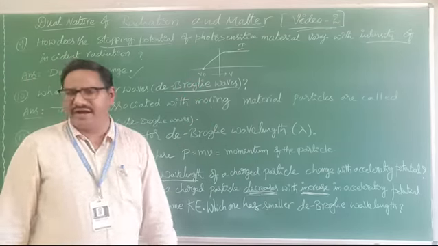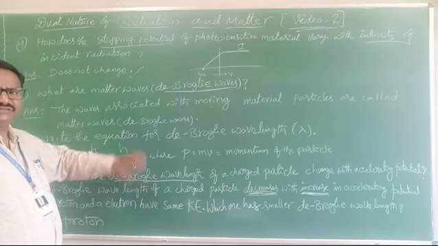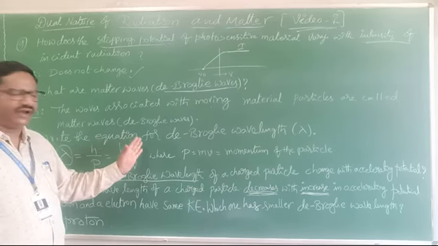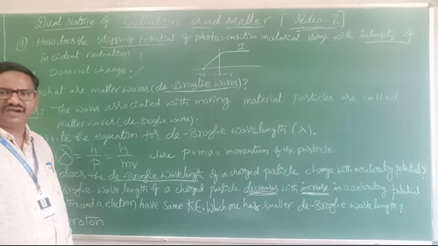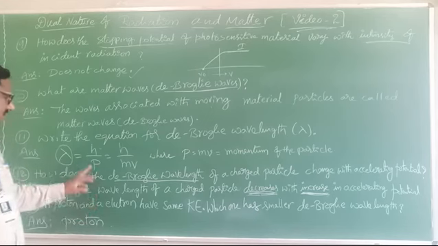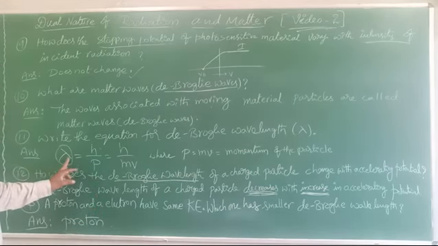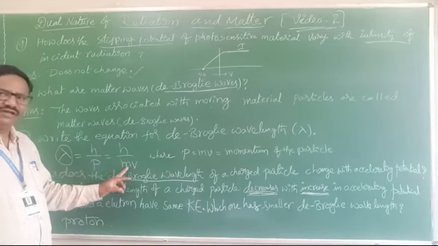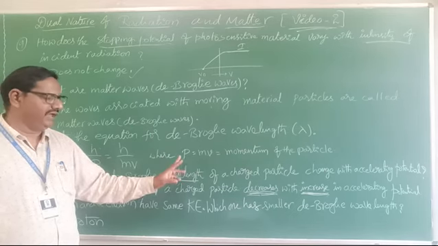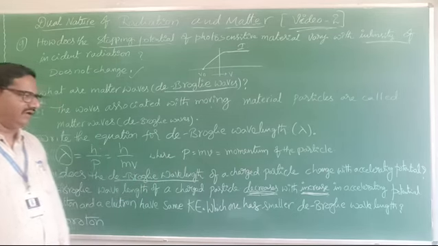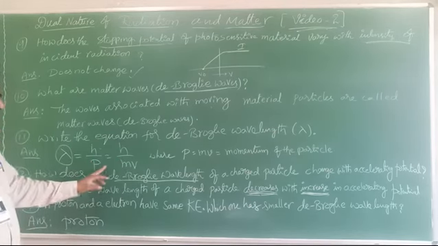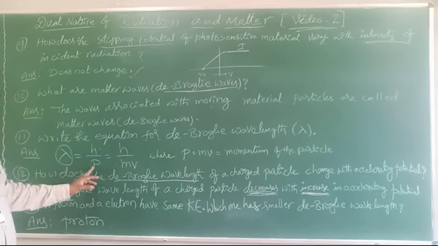Most important, matter waves have a wavelength. Write the equation for the de Broglie wavelength. It is represented with lambda. Very simple equation: lambda equal to h by p, or h by mv. Here p is nothing but the momentum of the moving material particle. What is momentum? Mass into velocity, represented with p. p equal to mv, everyone already knows that.